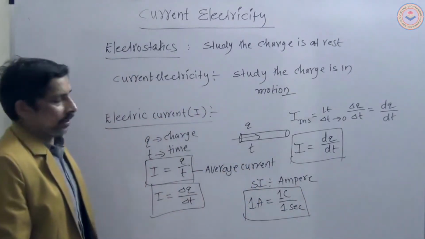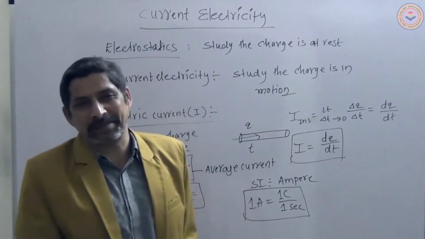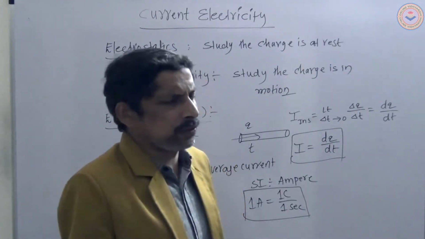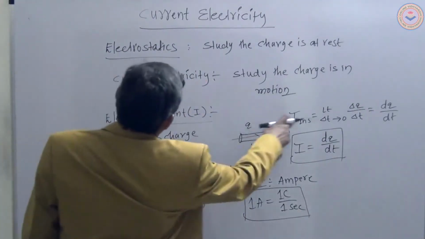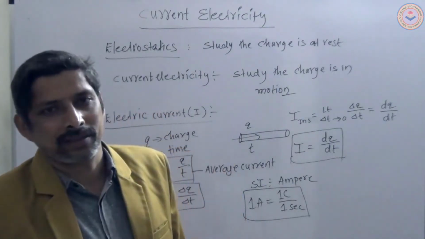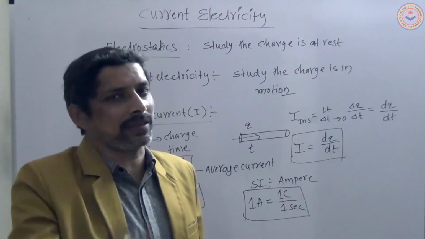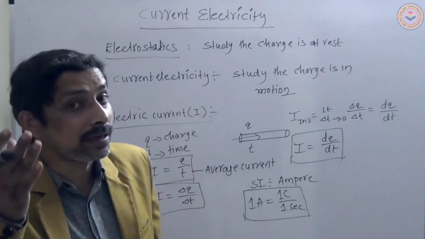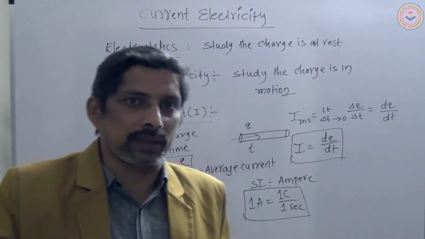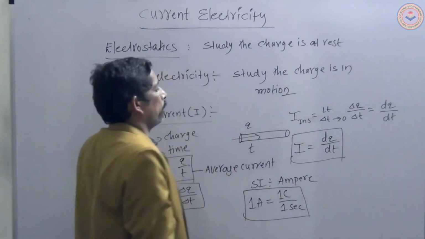One ampere is equal to 1 C by 1 second. Based on this, we can define the statement of the ampere. How to define the statement of the ampere? Very easy, you know that. 1 coulomb charge flowing through the conductor per 1 second is 1 ampere.